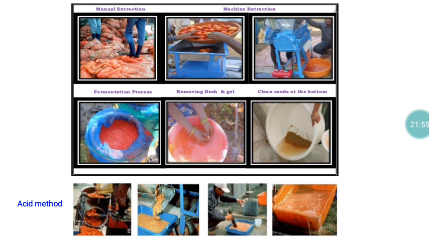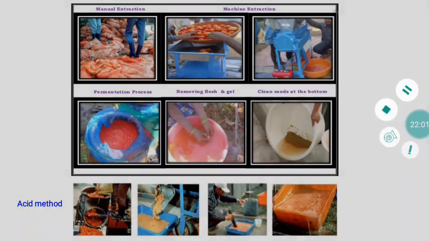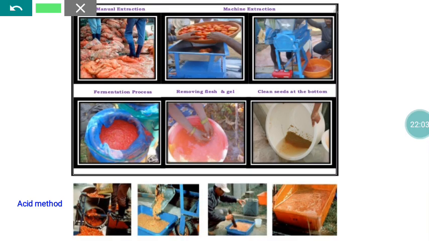So these are all the sequence of events followed by various agencies with reference to seed extraction. Here you can see they are packing the fruits in a polythene bag, then by walking over it they are converting the fruit into a pulp, so pulping. Then some mechanical machines are also available, with the help of which we can also convert the fruit into a pulp. Once the fruit is converted into pulp, we can place it for fermentation or the acid method.